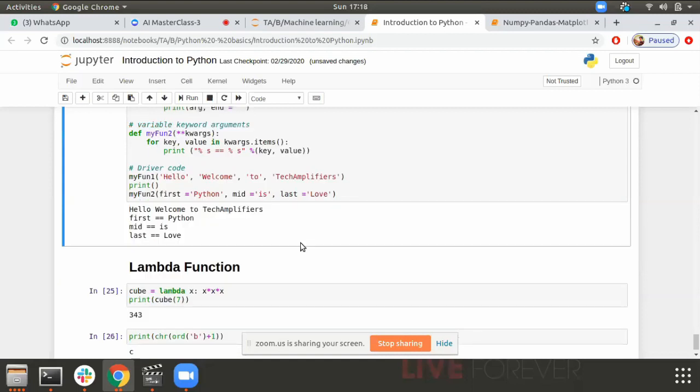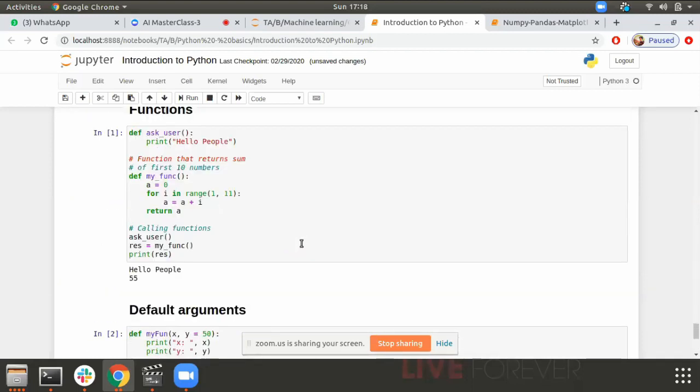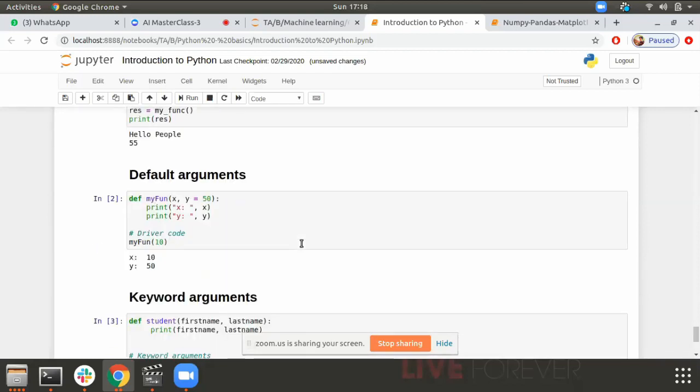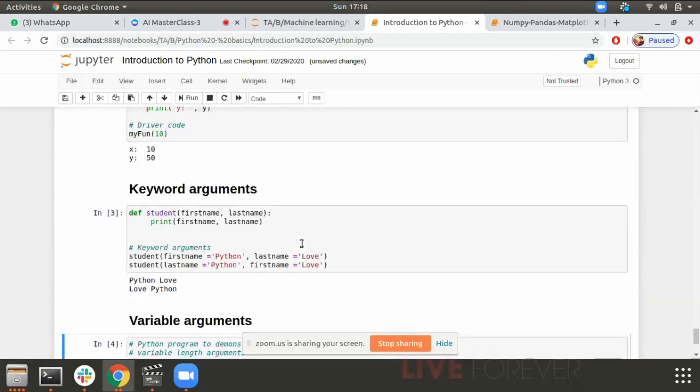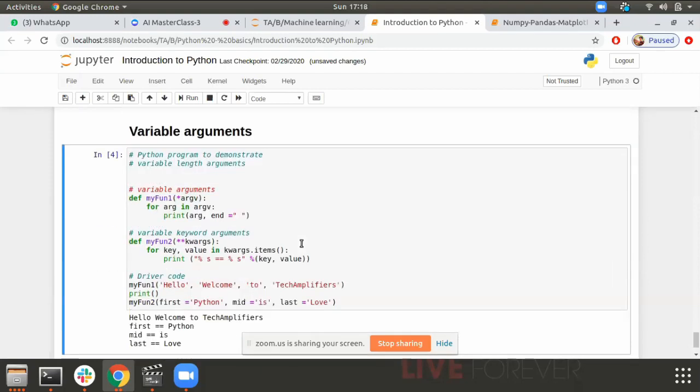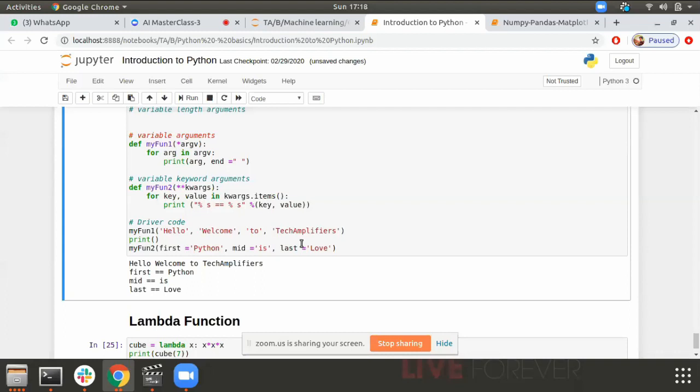Simple. So we first saw what a simple function is. Then we saw how to pass default arguments, then keyword arguments, and then variable arguments and variable keyword arguments.